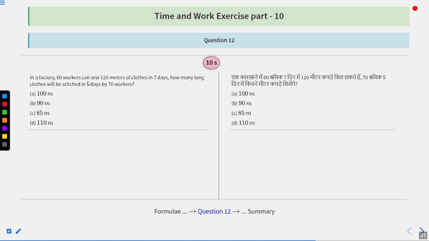In a factory, 60 workers can sew 120 meters of clothes in 7 days. How many meters of clothes will be stitched in 5 days by 70 workers? Options are 100 meter, 90 meter, 85 meter, or 110 meter.